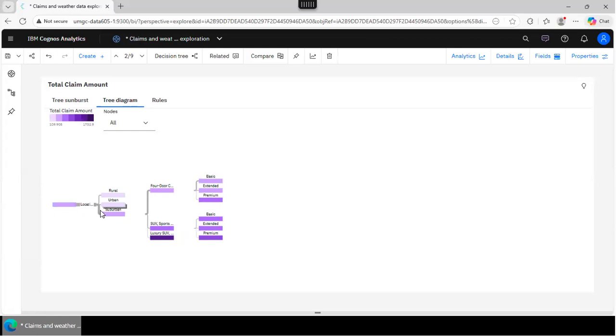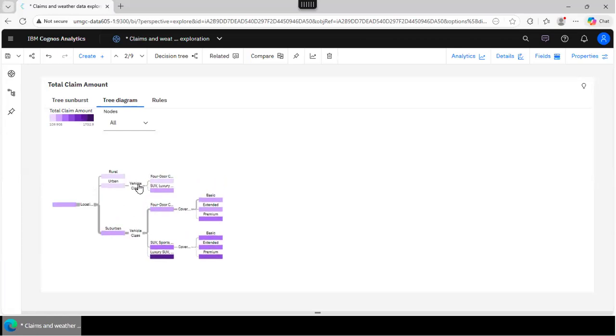So it believes that it can look at another column to get a more accurate estimate of average total claim amount. So see here, so far I have location code as urban. It expands. So it's thinking that, oh, wait a minute, vehicle class is going to add more information to it. Okay, so here is my rule here. I'm going to click on this node. I'm going to highlight it, right? It doesn't expand further. So this is called the leaf node or a terminal node.